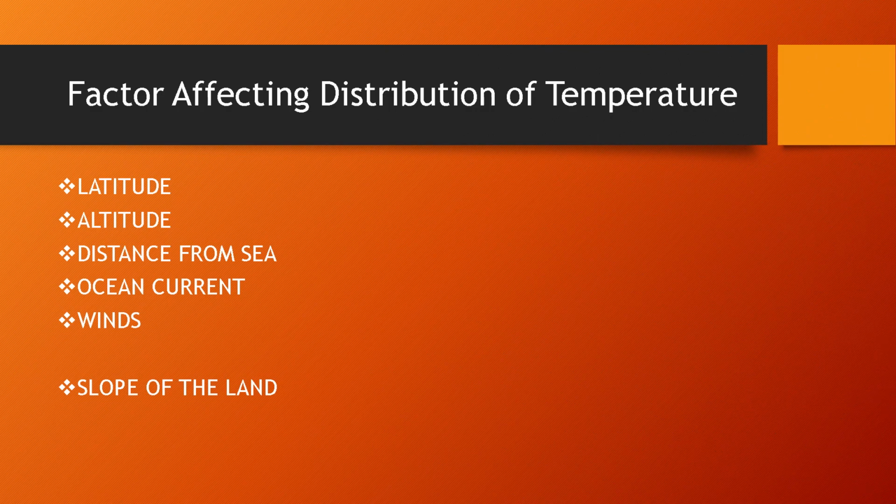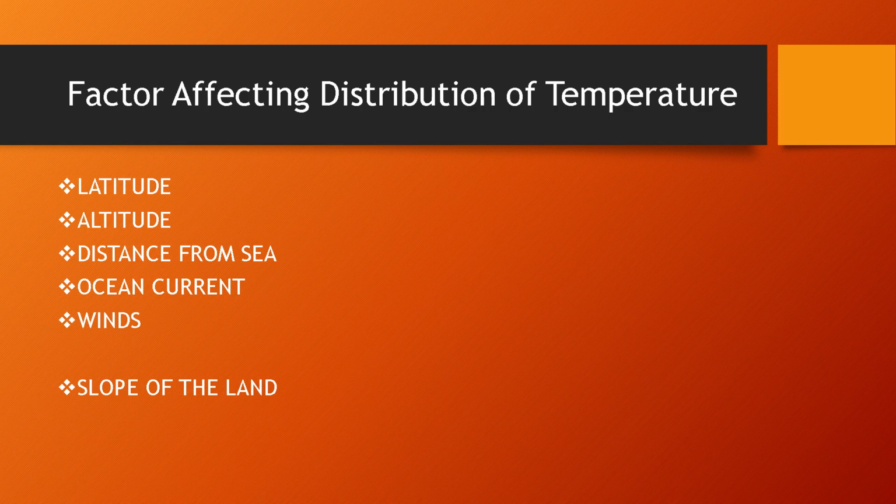Factors affecting distribution of temperature. First of all, we discuss latitude. Latitude means the angular distance of a place north or south of the equator. The equator gets the direct rays of the sun, so it is the hottest place on the earth. As we move from the equator to the Tropic of Cancer or Tropic of Capricorn, this is the torrid zone.